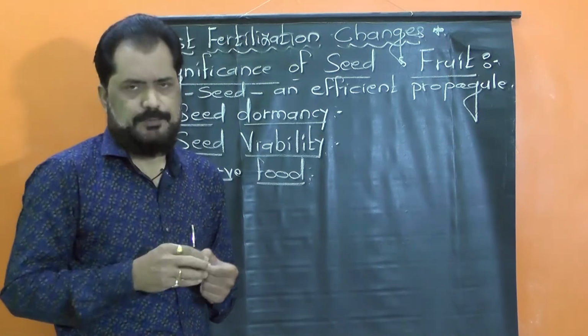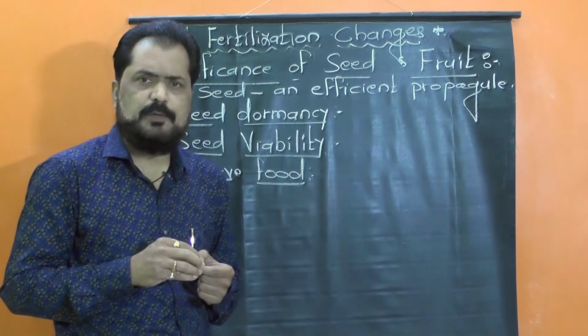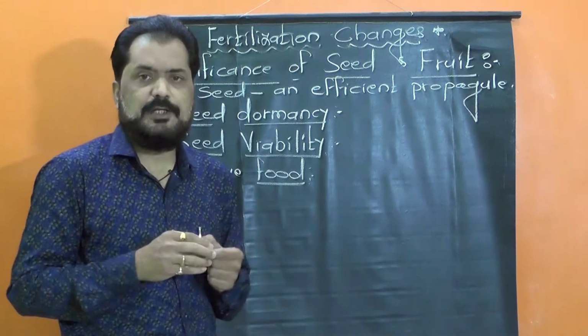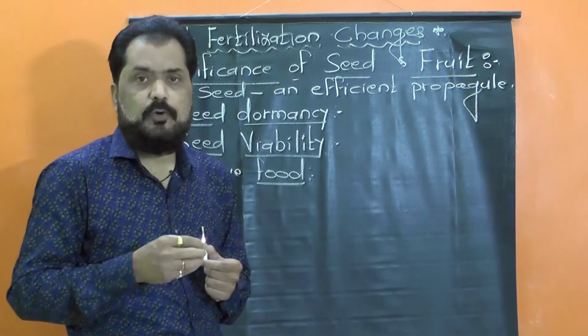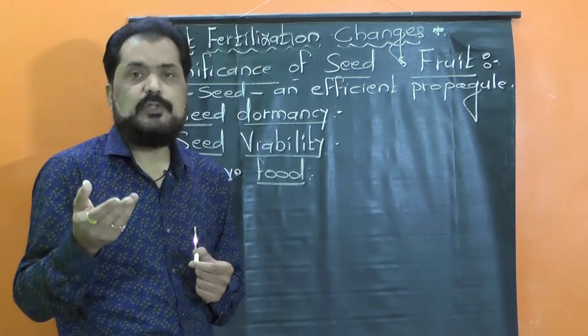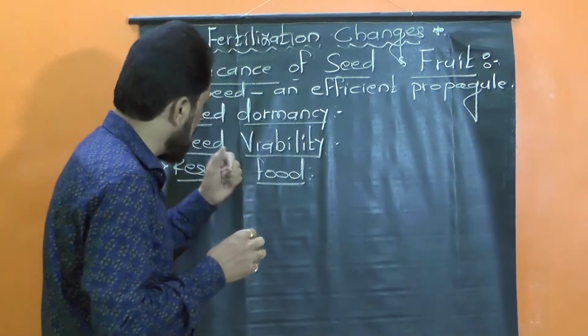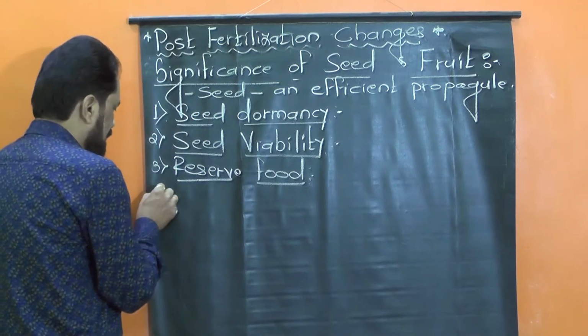This reserve food, either in the form of endosperm or present in cotyledon, is necessary for growth of embryo and development of new seedling. So it is also one of the important features.